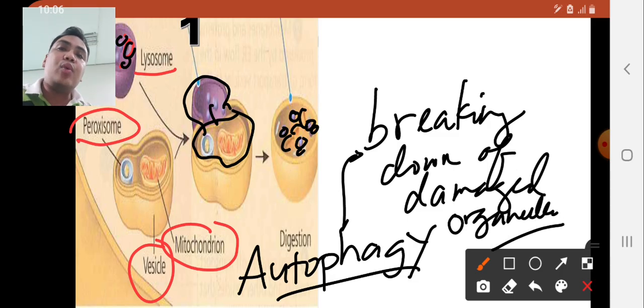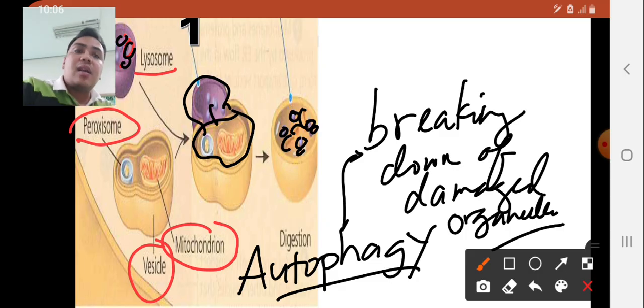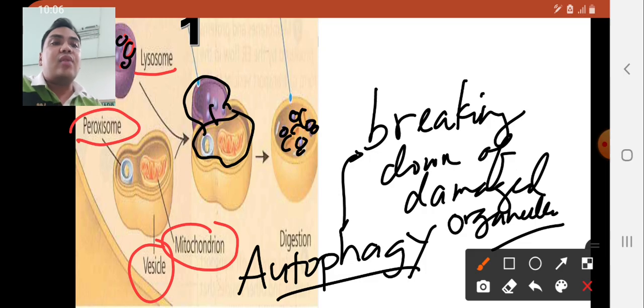So in case there are damaged organelles within the cell, they will be broken down into smaller pieces or smaller substances by the lysosome.